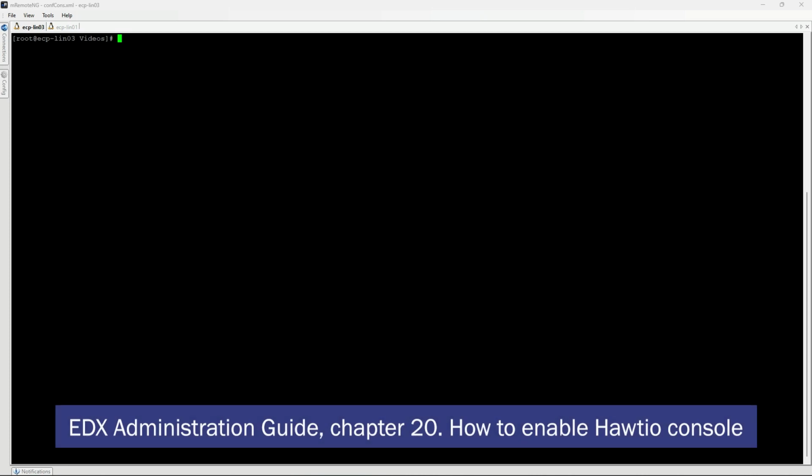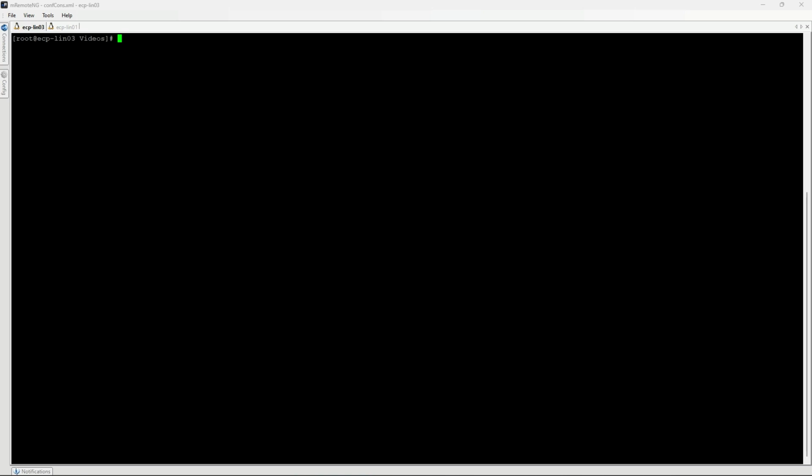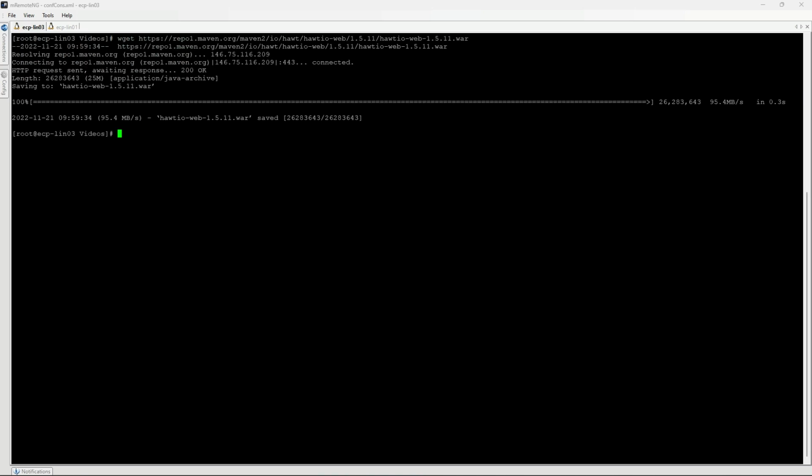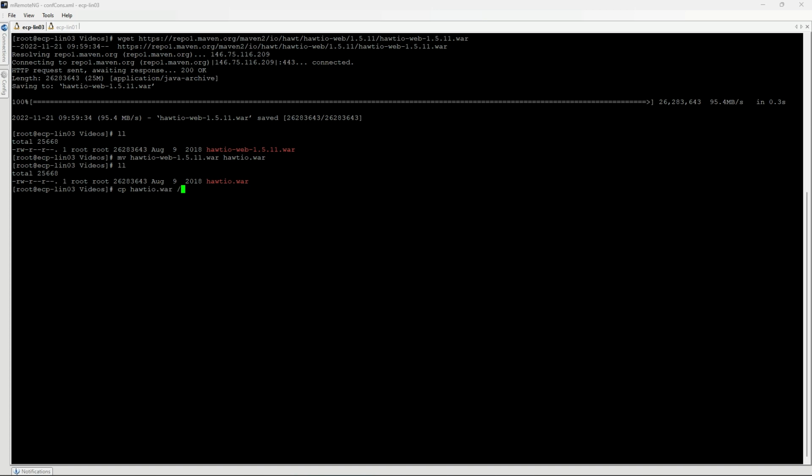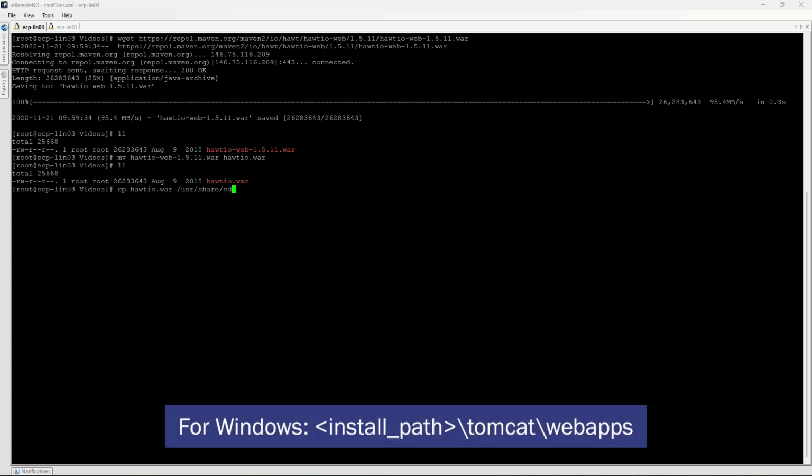To get further information about Hawtio console, please refer to the EDX Administration Guide, Chapter 20, How to enable Hawtio console. To enable Hawtio, a few additional steps are required. Firstly, download the Hawtio war from Maven Central Repository and rename the downloaded file to hawtio.war. Copy the hawtio.war file to the webapps directory, which is located in /usr/share/edx-toolbox/webapps.